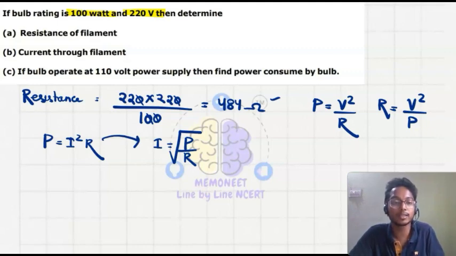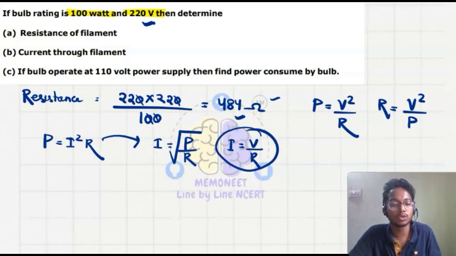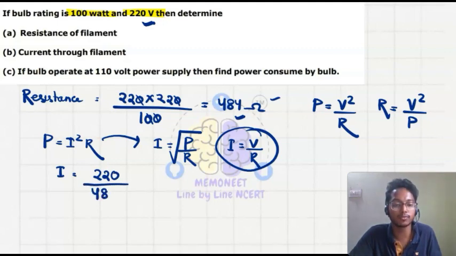Why? It is given here 220 volt, and I have also found the resistance here. So what will be the current? I is equal to V upon R, only this much. I is equal to 220 upon the resistance, which is given as 484. So this will be the value of the current. Mention in the comment box what you got.